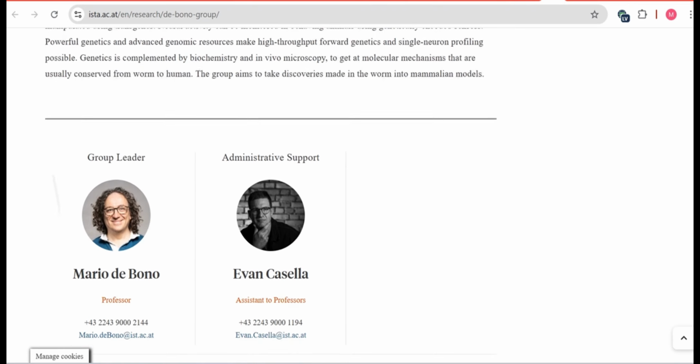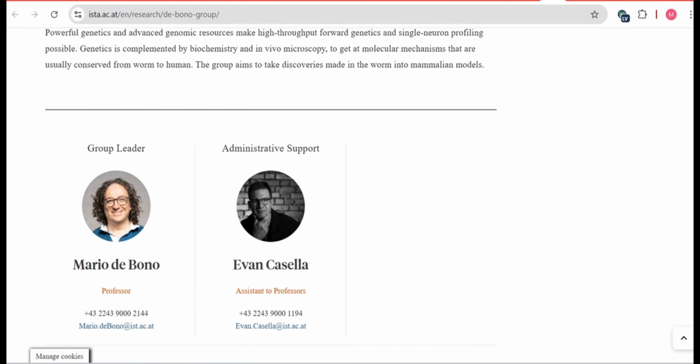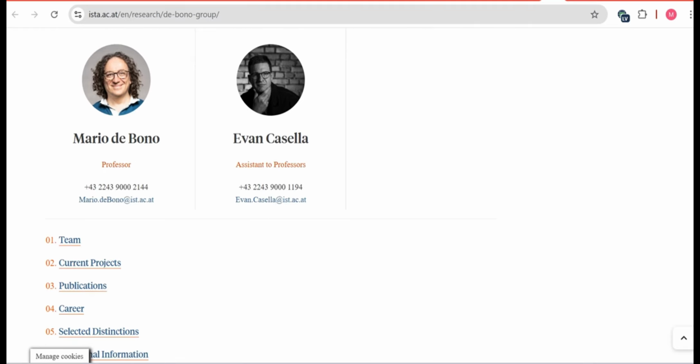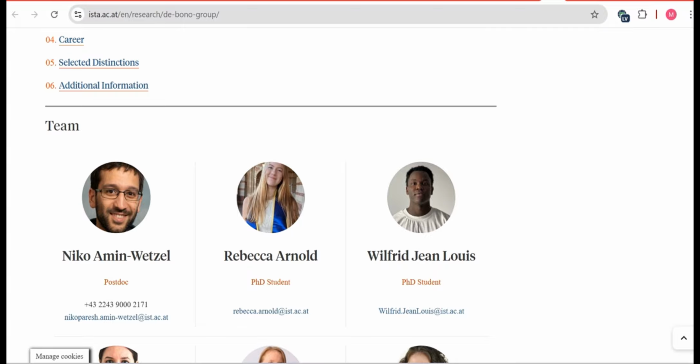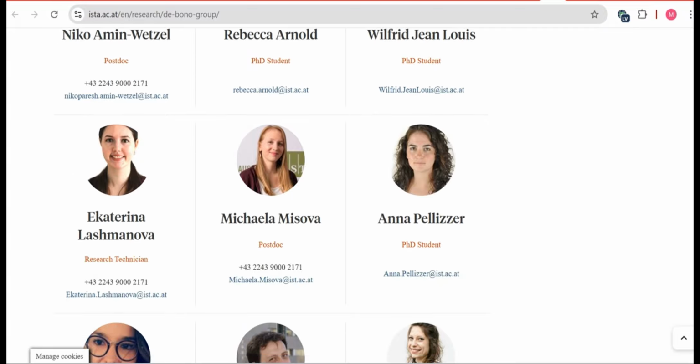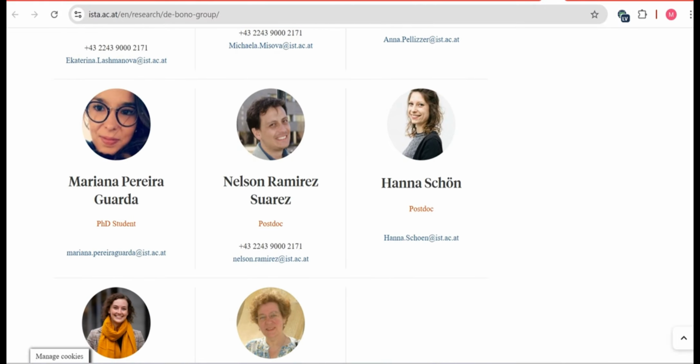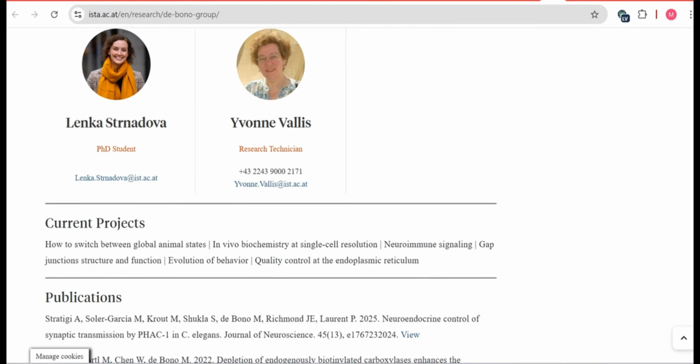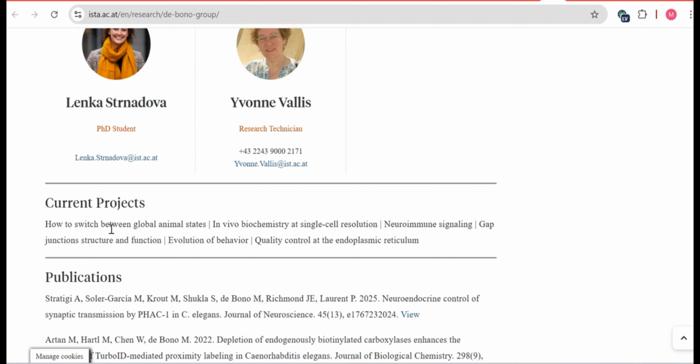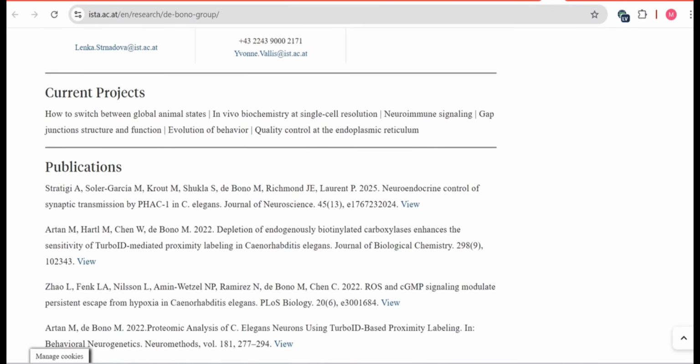Then after that, here is the team, which has his group leader Mario De Bono, an assistant professor. And then you can check his team: a postdoctorate, PhD student, another research technician, another postdoc, another PhD, and this is the whole team of this professor. Furthermore, you can check the current project he is offering. You should read it thoroughly, and after that you can also check the professor's publications. If you think that it is relevant to you, then you can choose this professor as your preference.